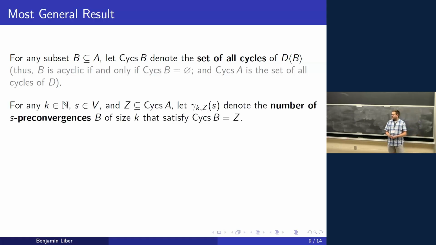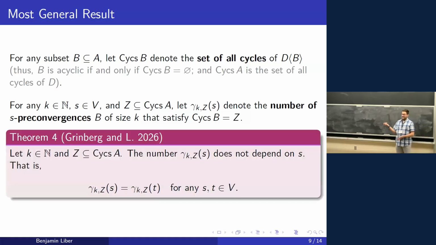And so for any natural number k, vertex S, and subset of the arcs Z, we like gamma k Z of S to be the number of S preconvergences B of size k that satisfy cycles of B equals Z. So now instead of either having an acyclic digraph or just any set of arcs, we're looking at a certain set of arcs that satisfy that their cycles is the set Z. And in case you couldn't guess by now, this number also does not depend on the starting vertex.